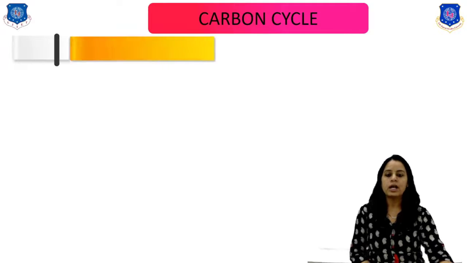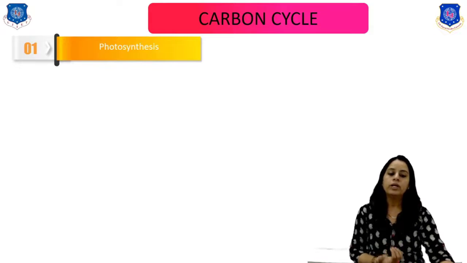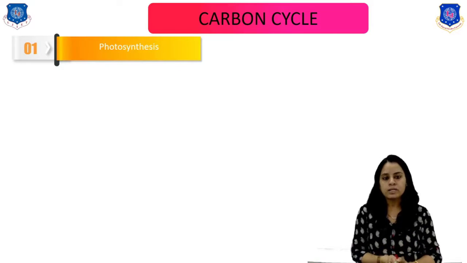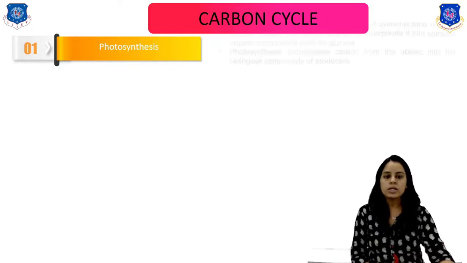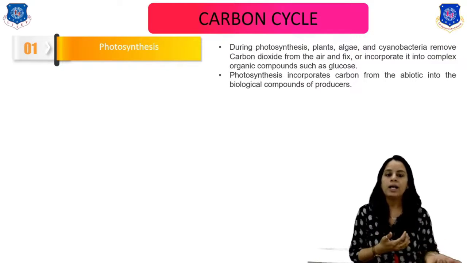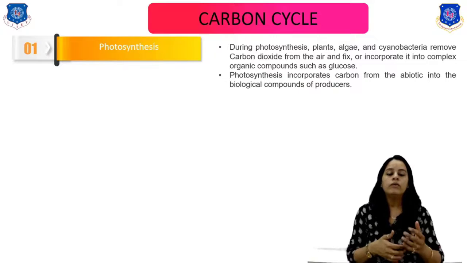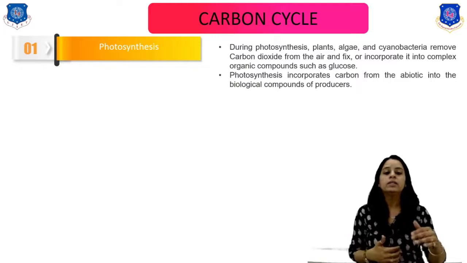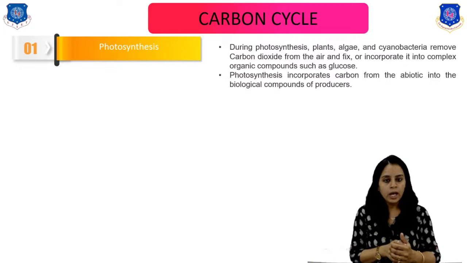So what is the carbon cycle? Here the various processes of the carbon cycle are there. The first one is the photosynthesis process, right? Basically carbon cycle begins with the photosynthesis process. In the first process, during photosynthesis, plants, algae and other bacteria remove carbon dioxide from the air and release oxygen into the air, right?